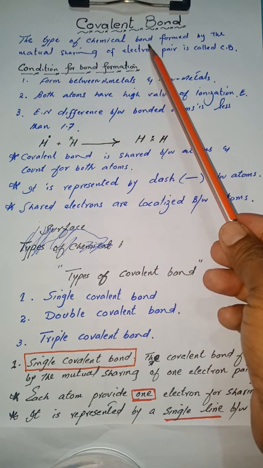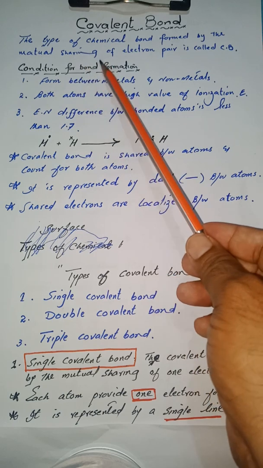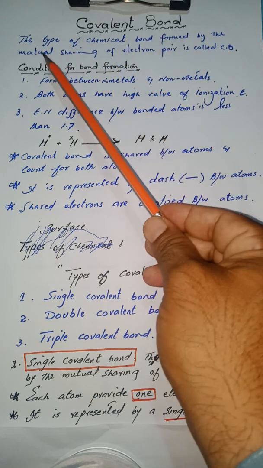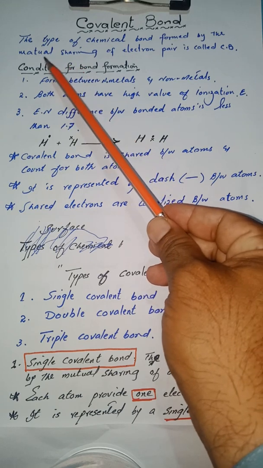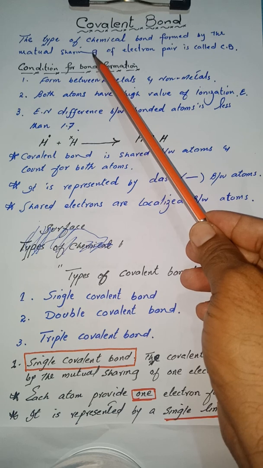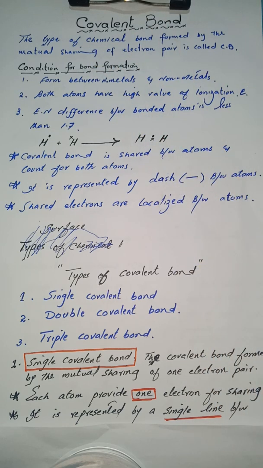The type of chemical bond formed by the mutual sharing of electron pairs is called covalent bond. By mutual sharing we mean that if one atom provides one electron for sharing, the other atom will also provide one electron for sharing.